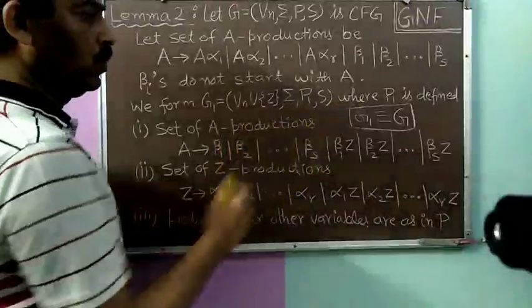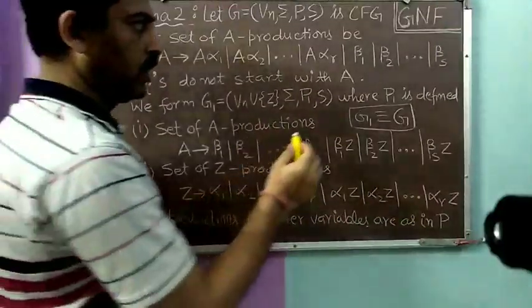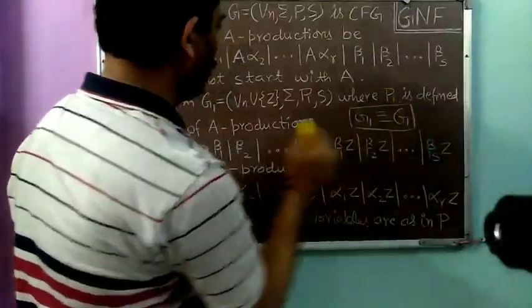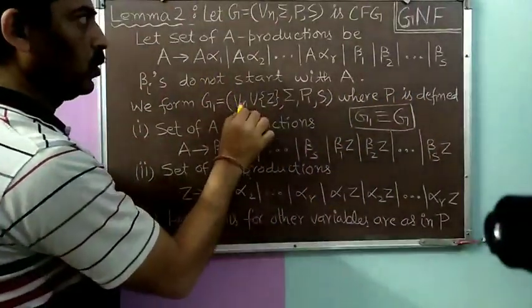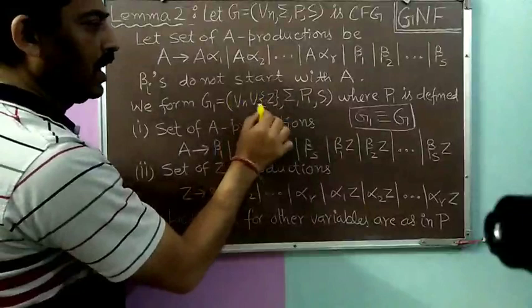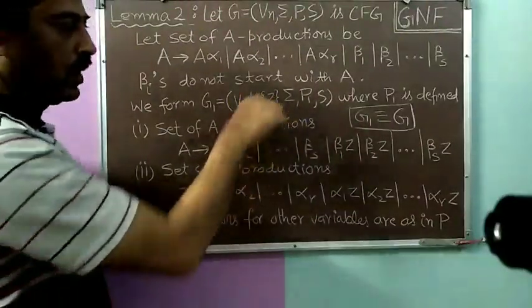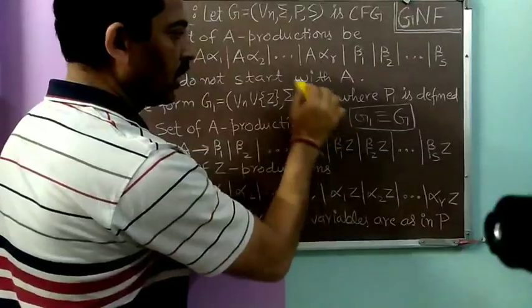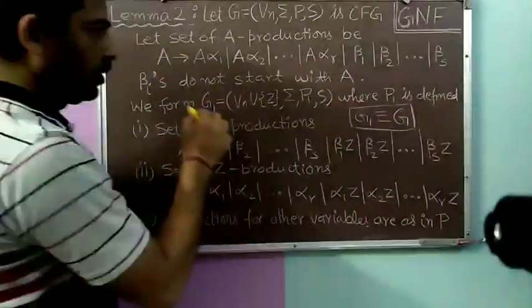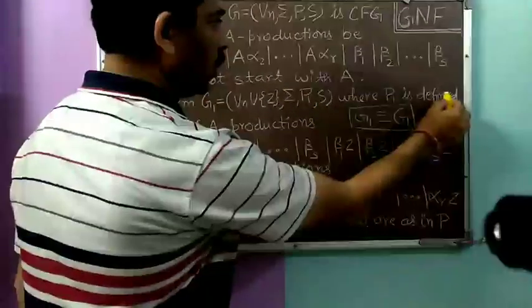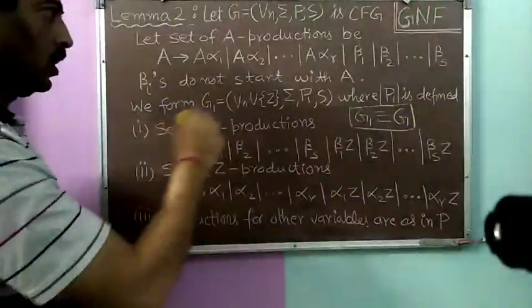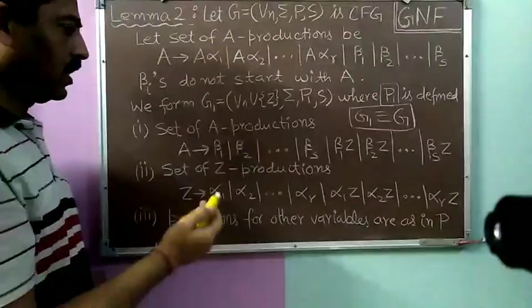So how will they be equivalent grammars? In this grammar G1, how will we form P1? We know the set of variables is the original set of variables in G added by one more variable Z. We have introduced one new variable Z. Now, if we know how we can form P1, then the grammar G1 is known to us. So we'll look at how we can form this P1. This P1 will contain certain variables.